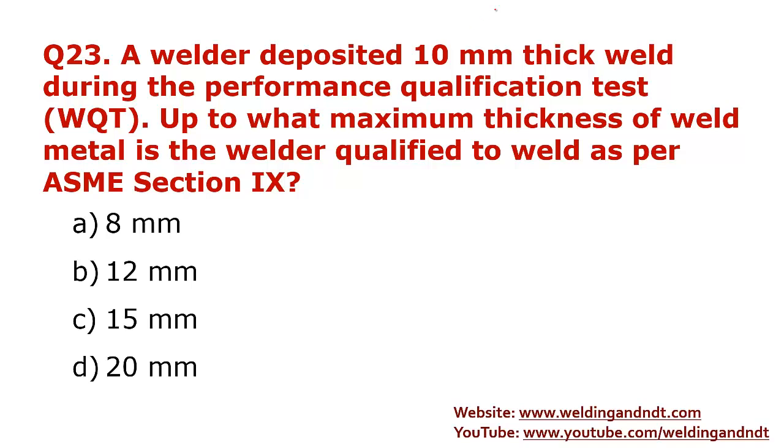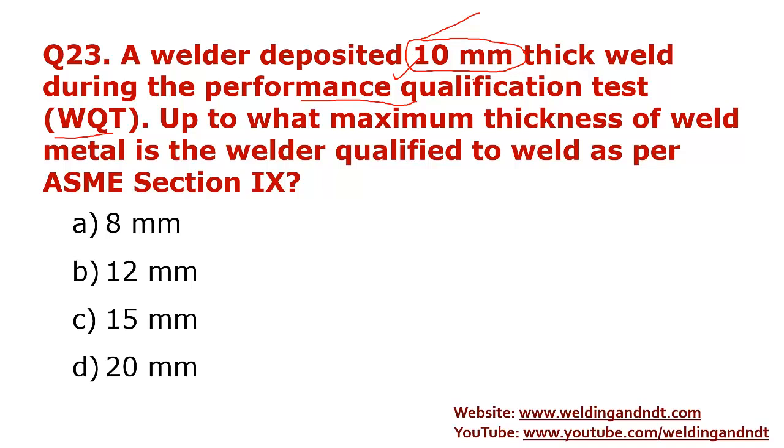So the welder has done welding of 10 thick. The weld metal which he has deposited is 10 thick. Now the question is asking his qualification range, means how much weld metal he can deposit during job. If he has deposited 10 thick weld during welder performance qualification or performance qualification test, it is also known as welder qualification test. So this is a very straightforward question, and the answer is 2 into T.